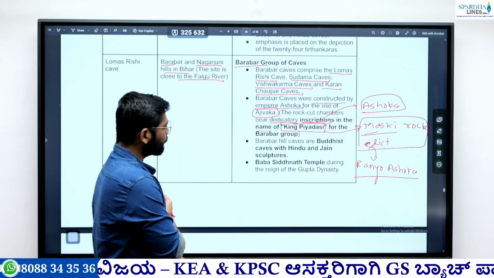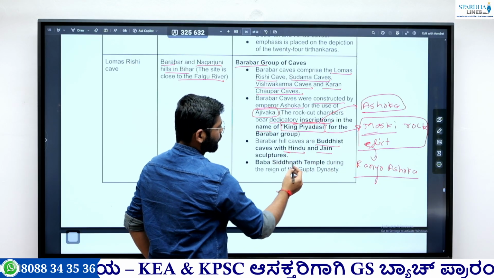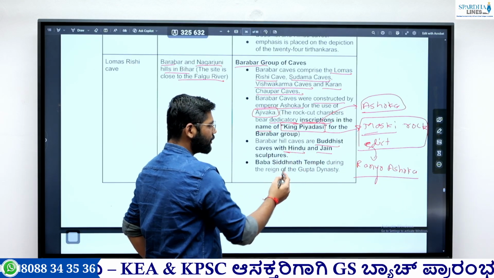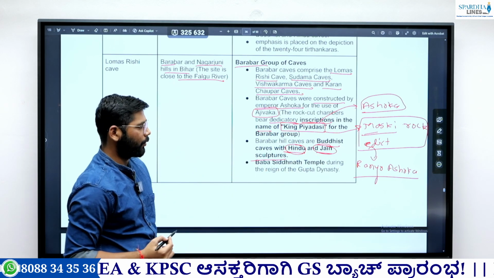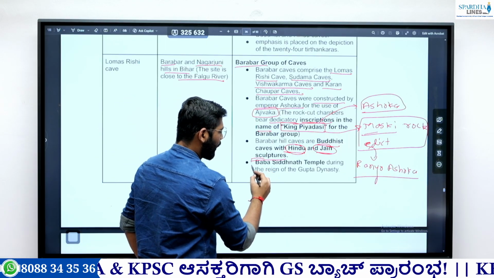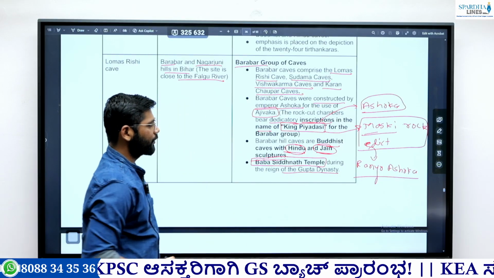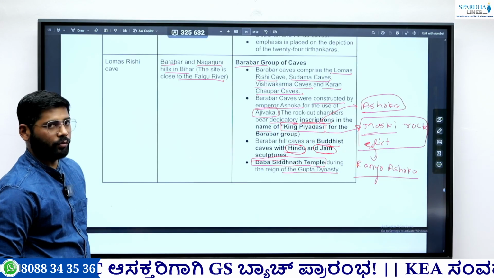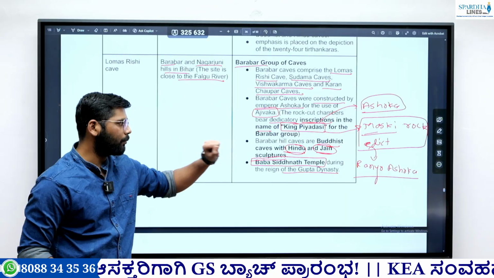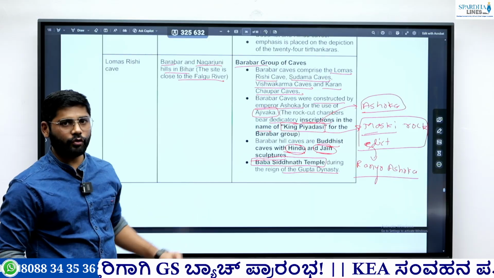Okay, then these Barabar caves are Buddhist, but we also found Hindu and Jain sculptures. Okay, so this is an important thing. Currently there is one temple, the Baba Siddhanatha temple, and this temple belongs to the Gupta time. So the Lomas Rishi cave or the Barabar group of caves has one temple located there, the Baba Siddhanatha temple, and this belongs to the Gupta period.